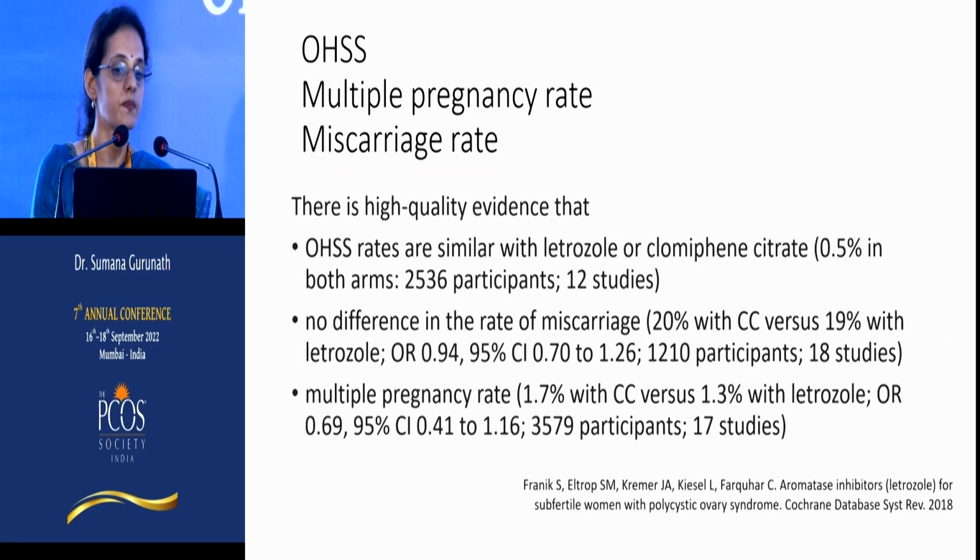What about OHSS, multiple pregnancy, miscarriage rates? So from the Cochrane published in 2018, there is very good quality evidence that OHSS rates are almost similar in both drugs, about 0.5%. They did not find any difference in the rate of miscarriage between the two groups. And in the Cochrane, we do see that the multiple pregnancy rates are similar, but then we do know that the multifollicular growth is more with clomiphene, so multiple pregnancy rate may be slightly higher with clomiphene.